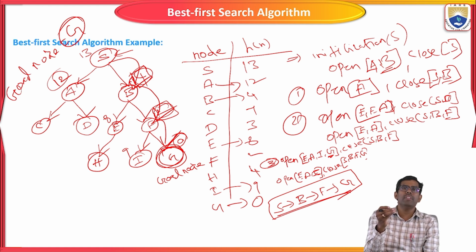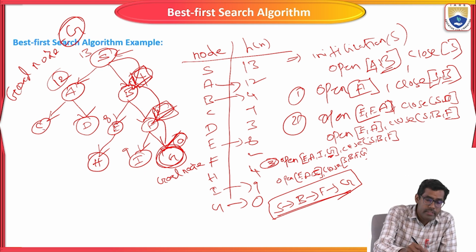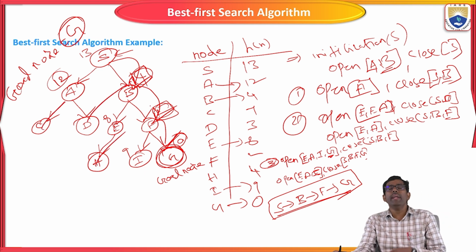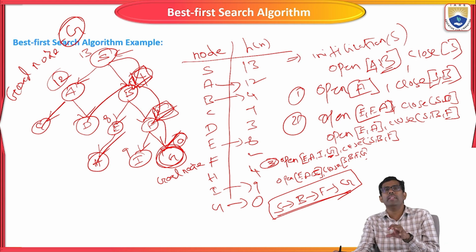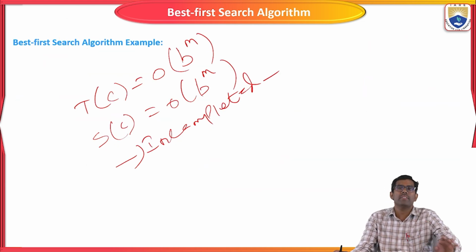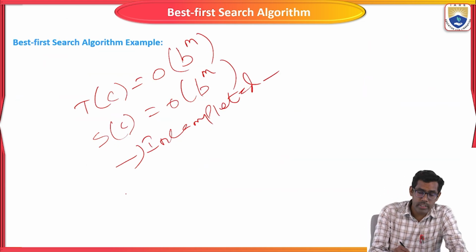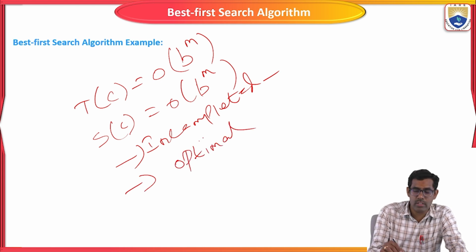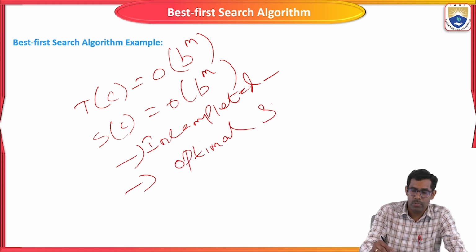The algorithm will not visit each and every node. Here C is there, D is there, H is there, and the remaining nodes are left without being visited. We just find the shortest path, so this algorithm is always called incomplete. If it is so, the solution is called the optimal solution.